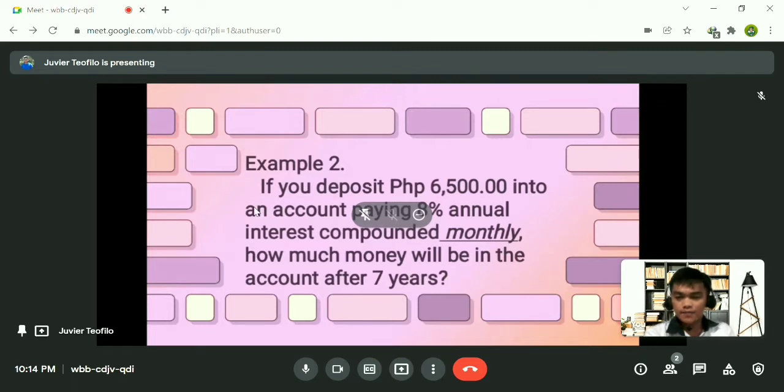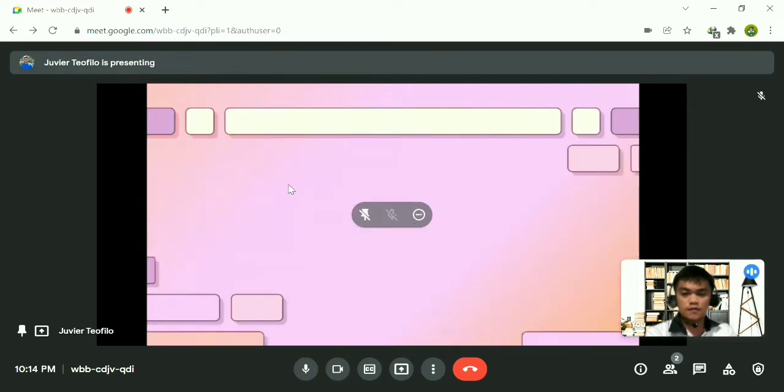Now again, what is being asked in the problem is how much money will be in the account after 7 years. The given information is the deposited money, the principal, which is 6,500, the interest rate, which is 8%, and the time, which is 7 years. Now let's use this information to solve the problem.